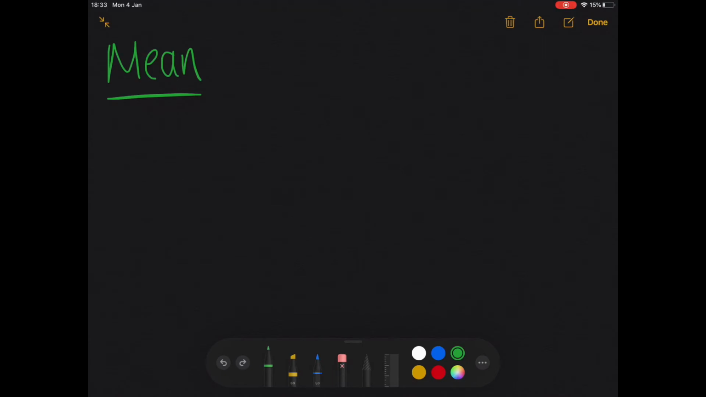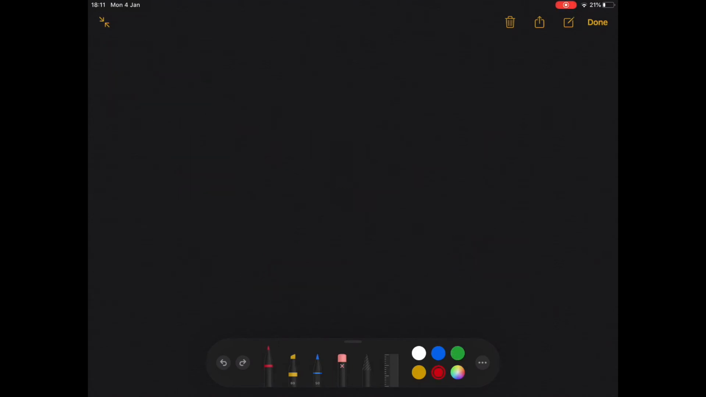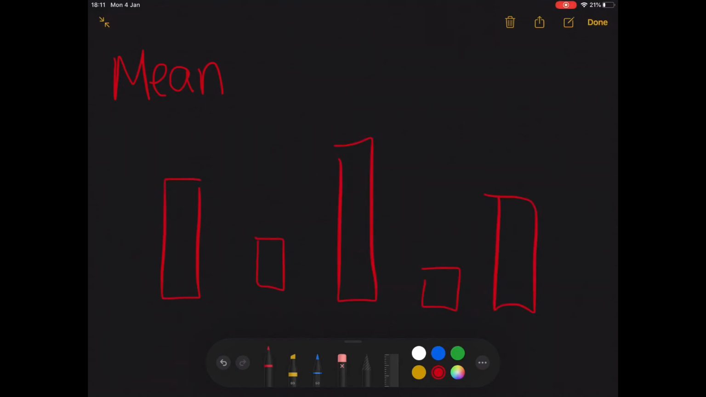So one loaf of bread is 80p, one loaf of bread is 90p, one loaf of bread is 50p, and one loaf of bread is 120p, £1.20. Now these 4 numbers here are my data set. What we're talking about when we're talking about the mean is really what would happen if we took all the different numbers and shared them out equally between each other. And that would give us a middle line that would sort of give us a good idea of what the